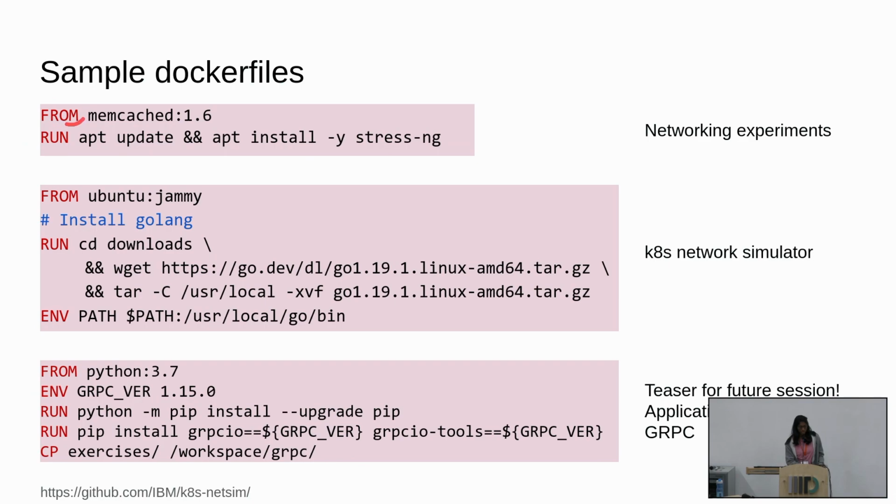So there's the base image, and we used the memcached base image, and then we installed stress-ng so that we can stress test memcached inside the container and see how memcached behaves, right? What is the throughput, what is the latency, and all that we can see.